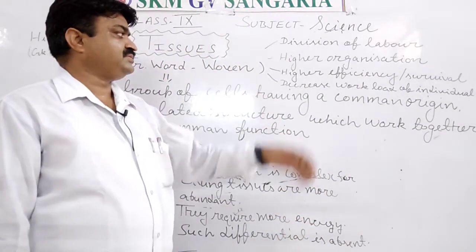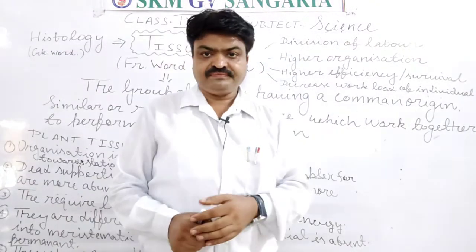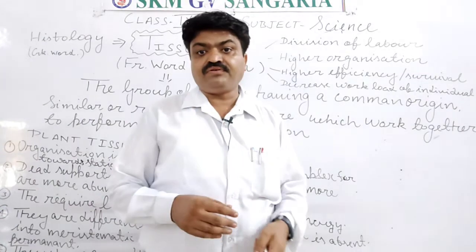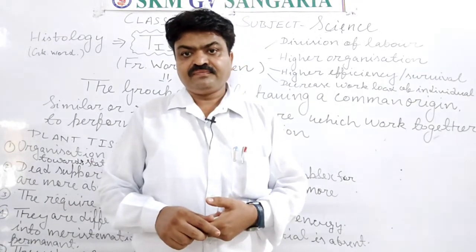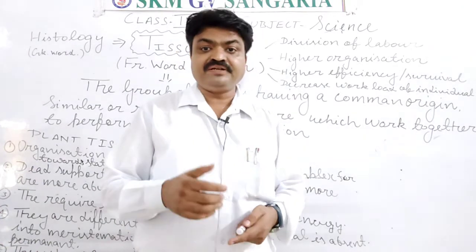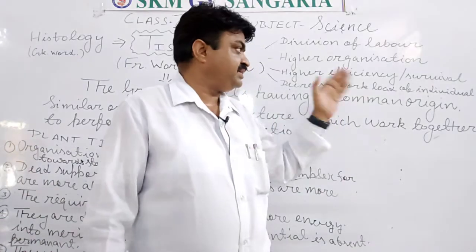Next important utilization that the tissue has is higher efficiency. They increase the efficiency of living organisms like plants and animals, student. Means they increase the capacity to perform different functions.